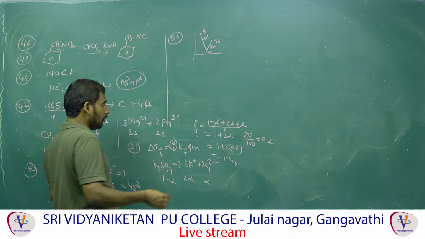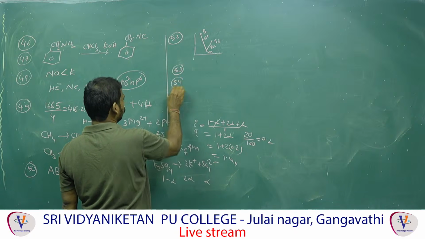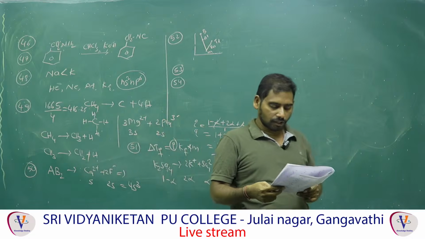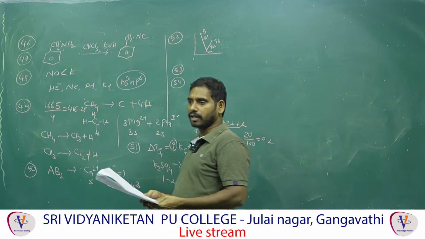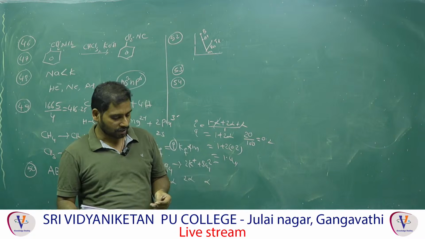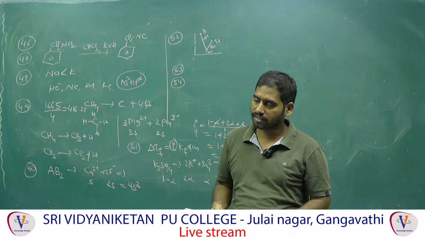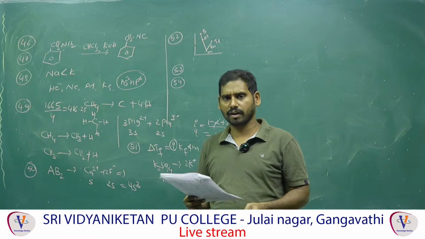Next one, 53, 54. 53 is easy and 54 also. Limiting molar conductivity in water is maximum for the H plus ion. Limiting molar conductivity means complete dissociation. Complete dissociation depends on strong and weak electrolytes. Strong electrolytes are completely dissociated, so they have the maximum limiting molar conductivity.